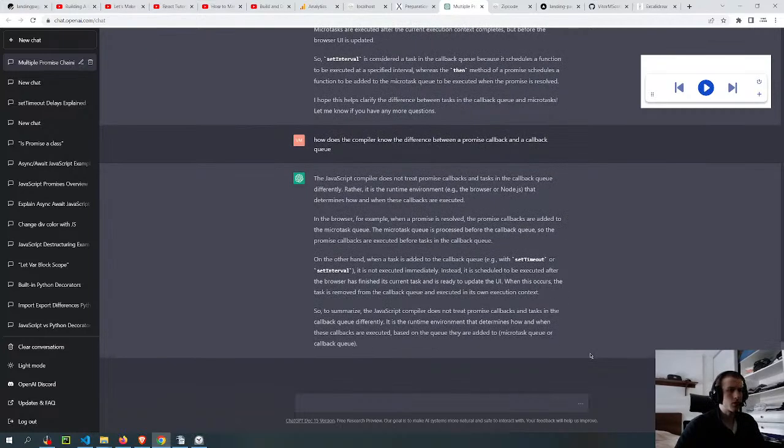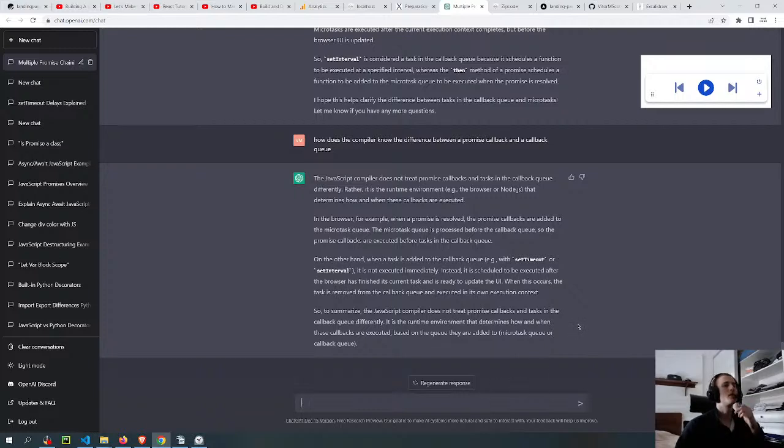And task is added to the callback queue with set timeout or set interval is not executed immediately. Instead, it is scheduled to be executed after the browser has finished its current task and is ready to update the UI. When this occurs, the task is removed from the callback queue and executed on in its own context. So to summarize, the JavaScript compiler does not treat promise callbacks and tasks in the callback queues differently. Runtime environment that determines how and when these callbacks are executed based on the queue they are added to.